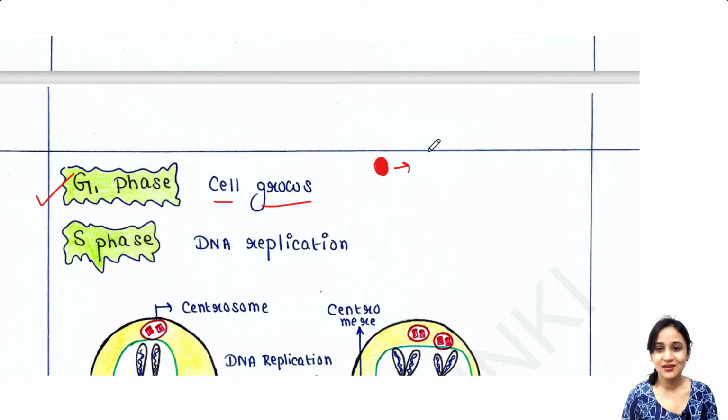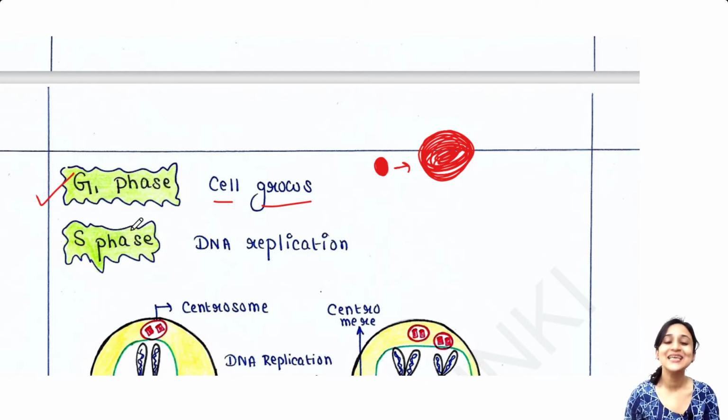It first grows like this. So the volume of the cell increases. The cell grows, and that is what occurs in the G1 phase. So in G1 phase, the cell grows. The size of the cell increases.